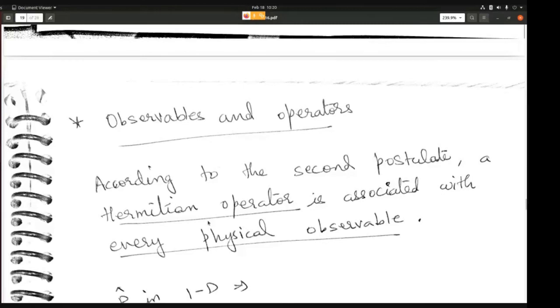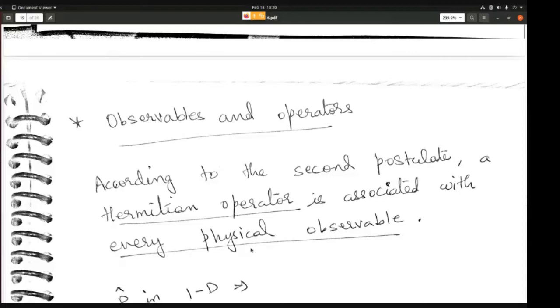Okay, now we have observables and operators. According to the second postulate, a Hermitian operator is associated with every physical observable. We learned in the postulate yesterday that for every observable, there corresponds an operator. For example, for energy, which is an observable, there corresponds the operator Hamiltonian. For position, which is an observable, there corresponds the position operator, and so on. So for every observable, there is an operator.